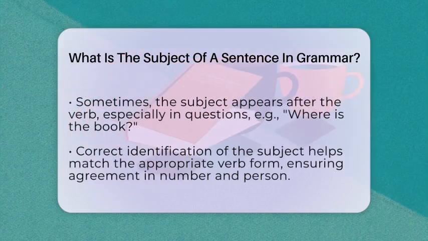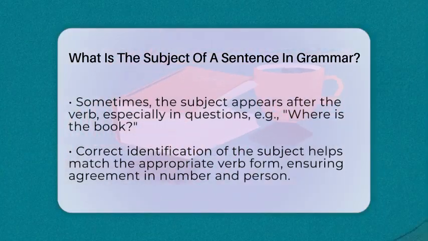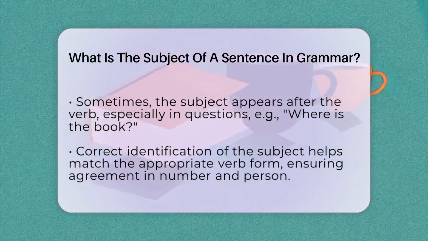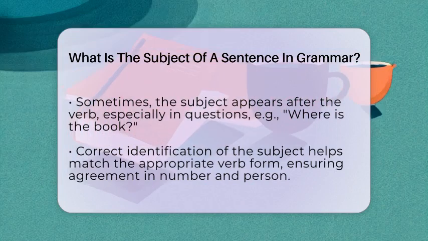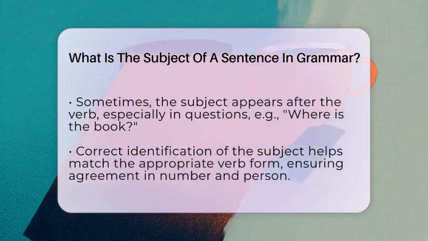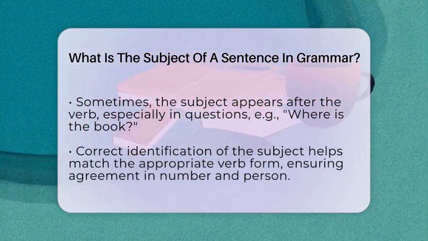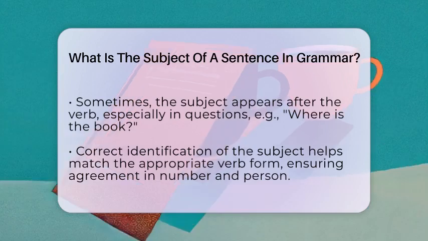Subjects can sometimes be a little tricky because they might come after the verb in some sentences, especially in questions or more complex sentences. For example, "Where is the book?" Here, the book is the subject, even though it appears after the verb is.